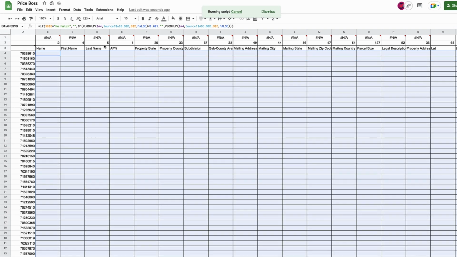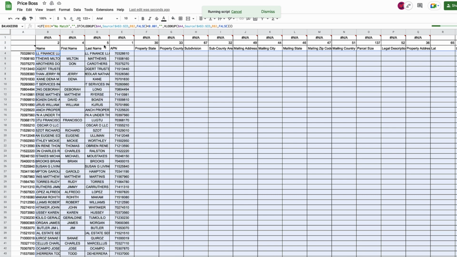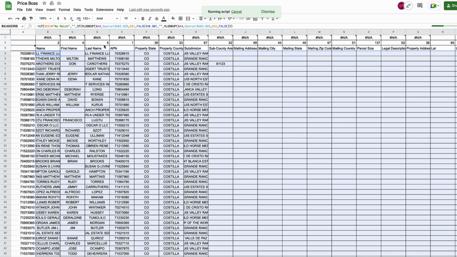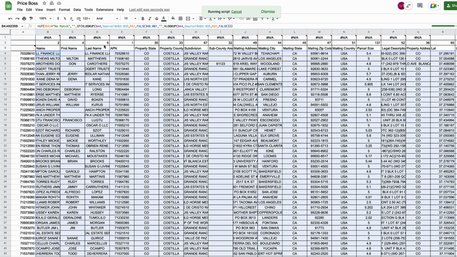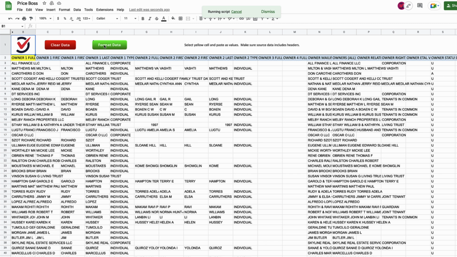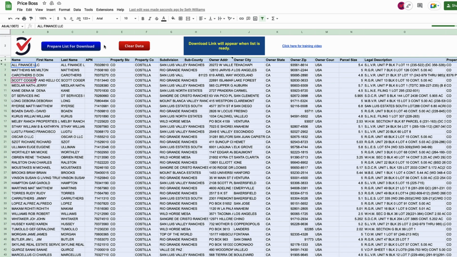And this is something that's normally hidden until you click that Format Data tab, and then it will open this up and drop all the data in the appropriate place here because it has to do this first in order to bring it over to the next mailer source sheet. And that's where we can actually start seeing our priced out offers and download our list. So it just automatically brought me over here. I didn't even have to click anything. And you can see now all of the data has been dropped right in here.